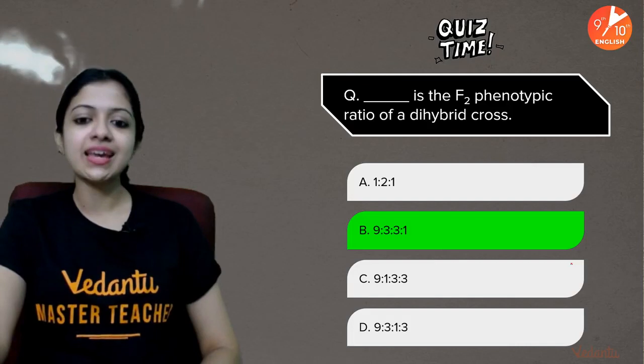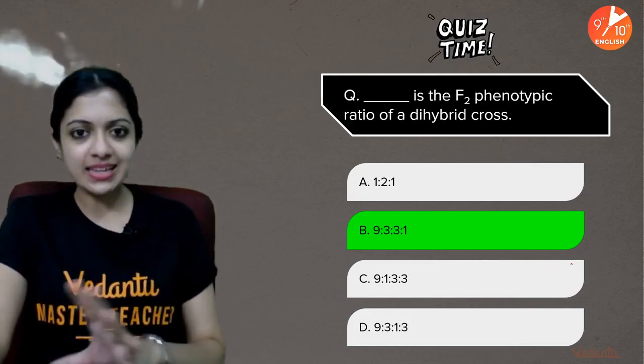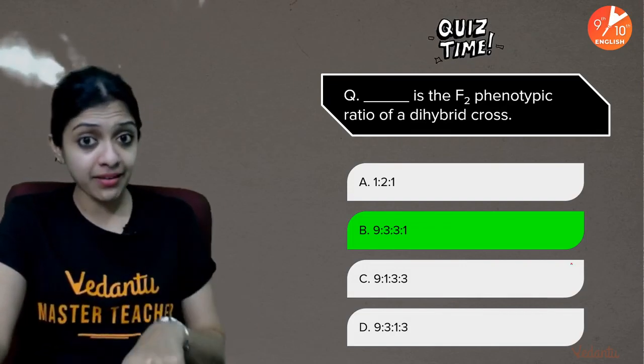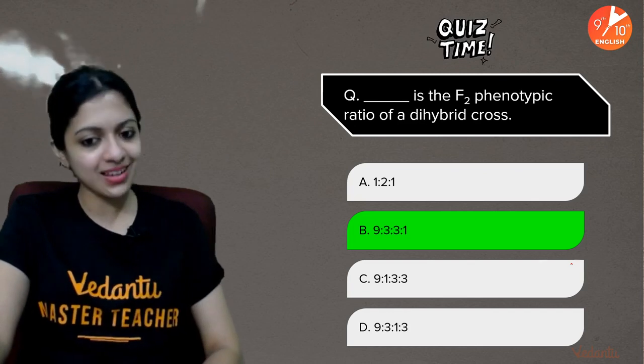And your time is up. The answer is 9:3:3:1. Those of you who are still confused, go back to the dihybrid Punnett Square, try counting it for yourself and see if this is coming correct.